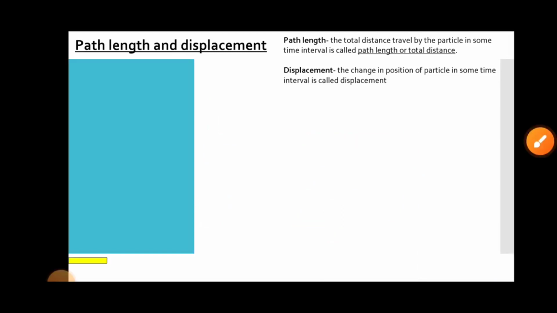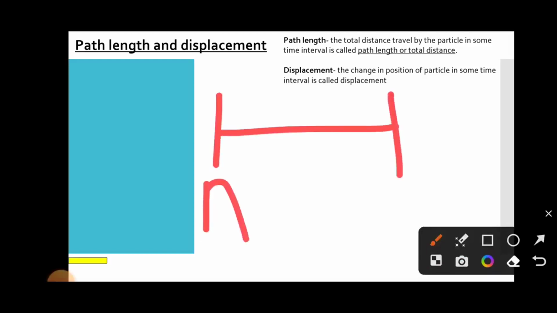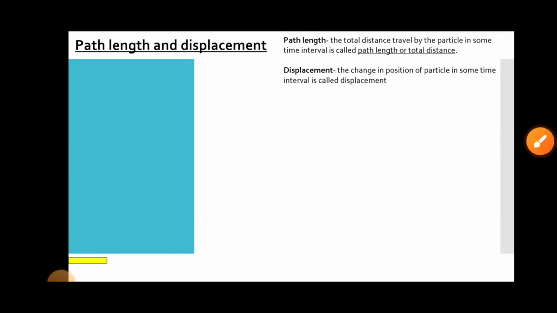And what is displacement? The change in the position of a particle. Change in position from here to here. If a particle travels from A to B, then the change in position of the particle in some time interval is called the displacement.